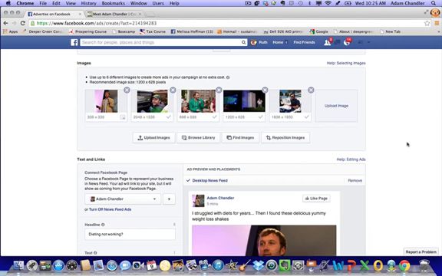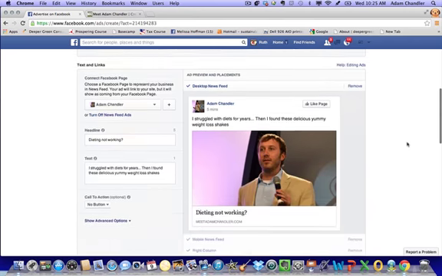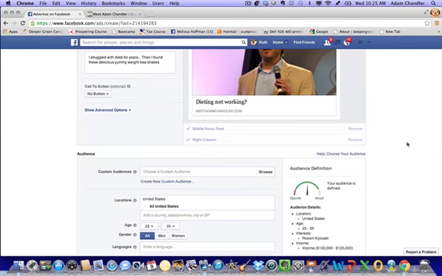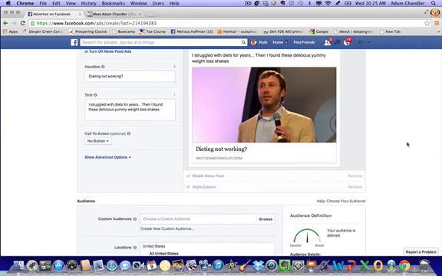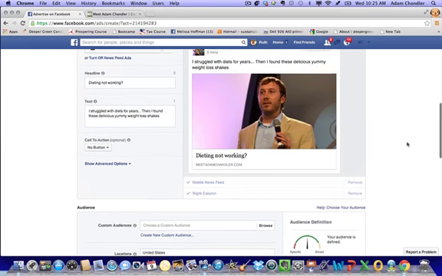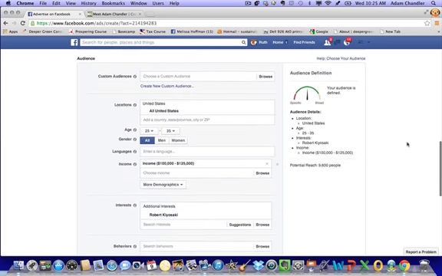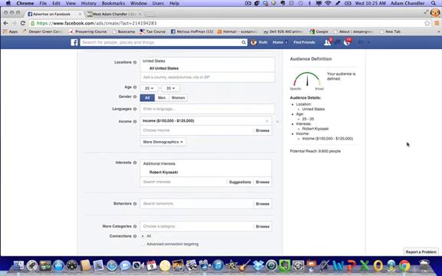So it's your job as a marketer, as you move forward with your ads, like I said, let them run for a few days and then go back into the ads and say, okay, this one over here has a lower click-through rate. This picture obviously doesn't work with this audience. I'm going to get rid of it. You might have to pay a little bit more in the beginning, but after it runs for a few days, you'll be able to see, okay, here I'm paying 20 or 30 cents a click, here I'm paying 50 or 60 cents a click. I'm going to get rid of the ones that I'm paying 50 and 60 cents a click for and just focus on the ones that are generating 20 or 30 cents.